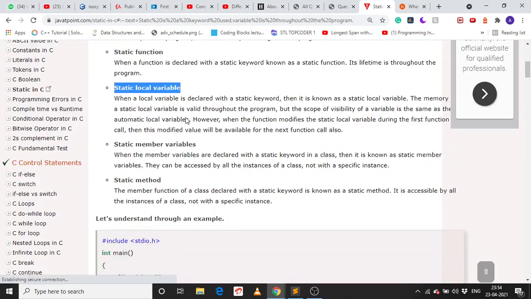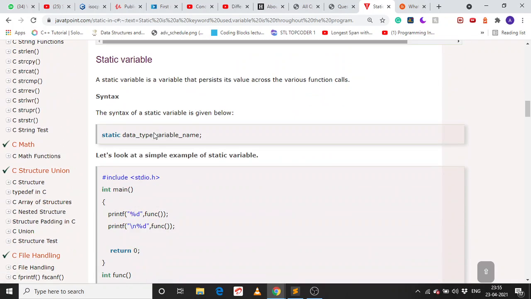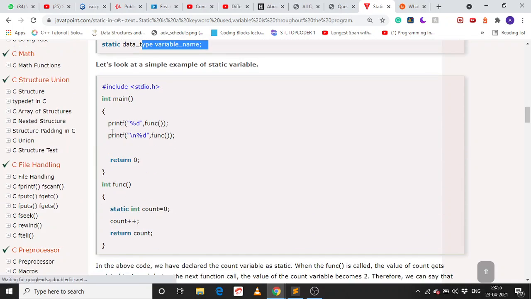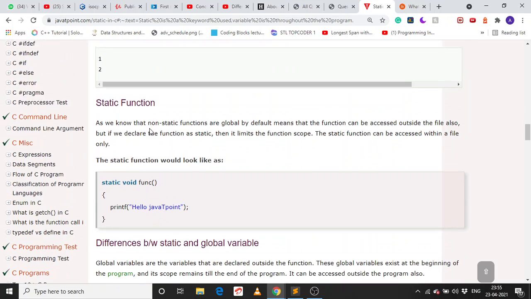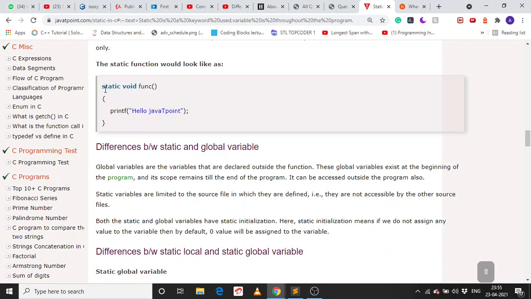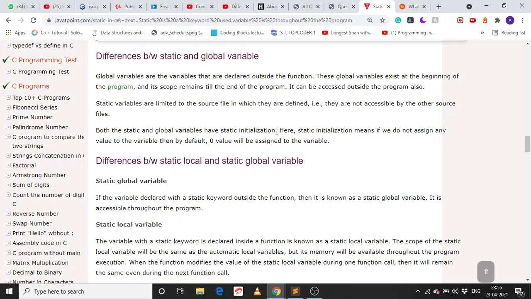Static local variables, static member functions. The member functions can also be static. This is the counter example I had shown you, with a static function declared like this. The difference between static and global, as I told you, is the lifetime of the program versus the scope of the program. The scope is the difference.